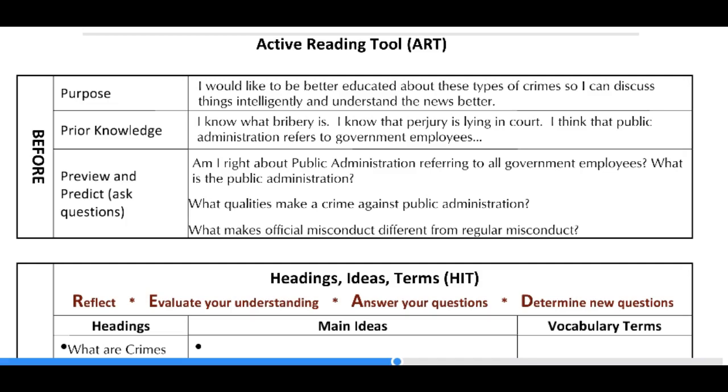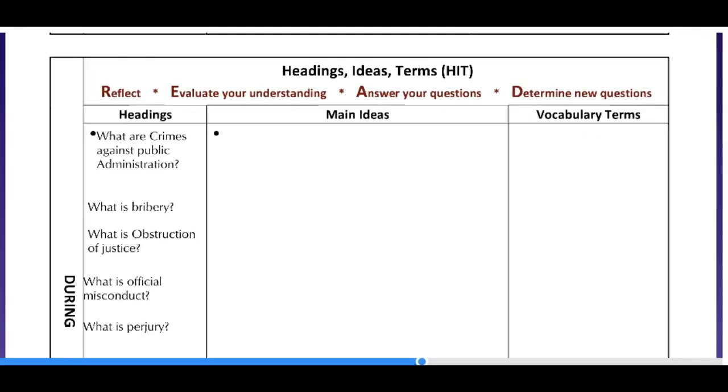I'm not done though, because this form also gives me a place to write down any vocabulary words that I come across or terms I think might be on a test later. For example, I'm pretty sure perjury, in a criminology class, in a book that uses this kind of textbook, might show up on a test, and so might bribery, and so might obstruction of justice, and frankly, so might official misconduct. Now, if there were other words just in the parts I pre-read that I didn't understand, I could put those down there and start to expand my vocabulary so that I can truly participate.